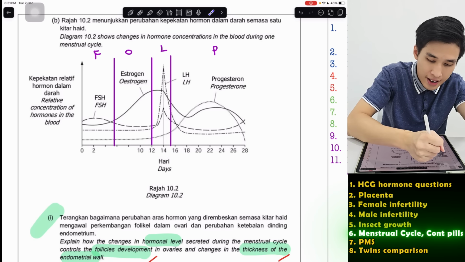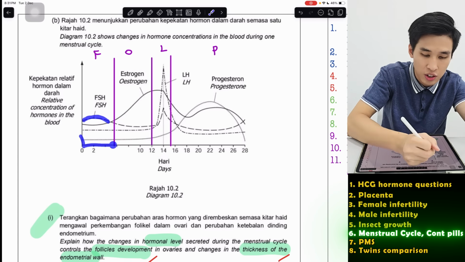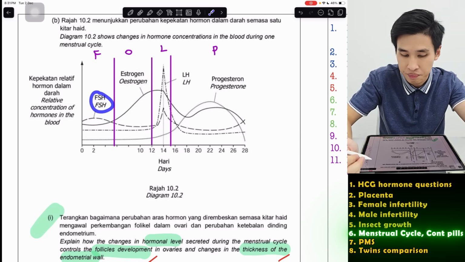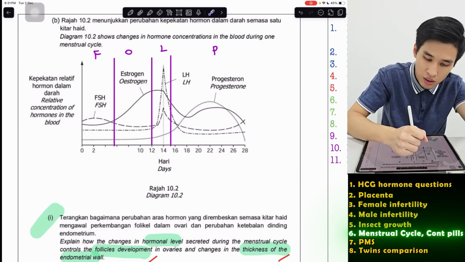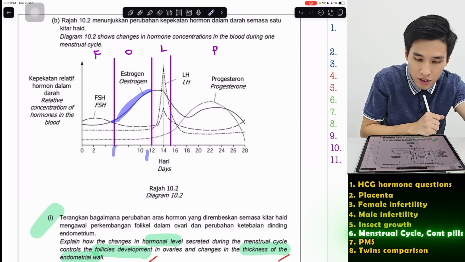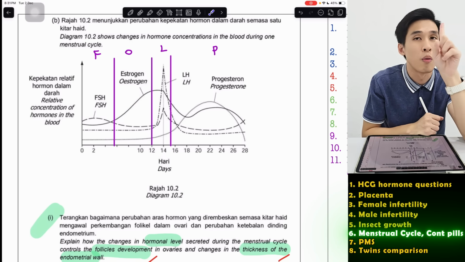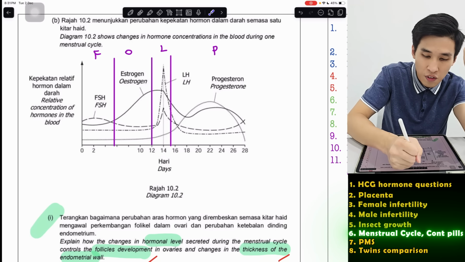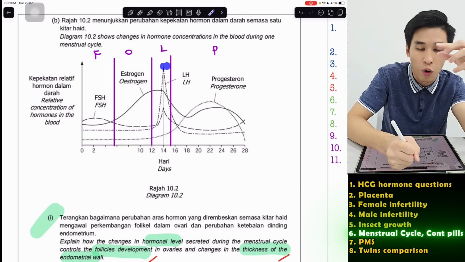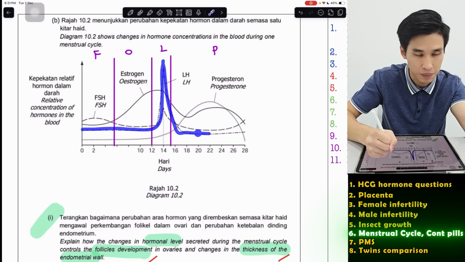So you can see the highest line in the first few days here is your FSH. So that's the first hormone. And you can see here to here, estrogen will then increase up. Obviously, that's the highest. Then LH, this hormone, you can never miss it. It only will come up from around 1 day, which is day 14, because LH is to stimulate ovulation. So this LH, 1 day only you need, which is day 14.